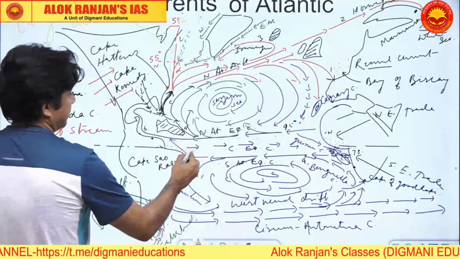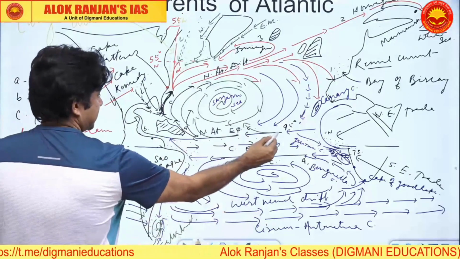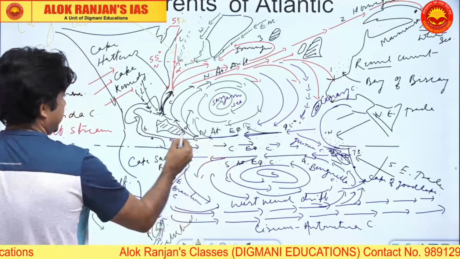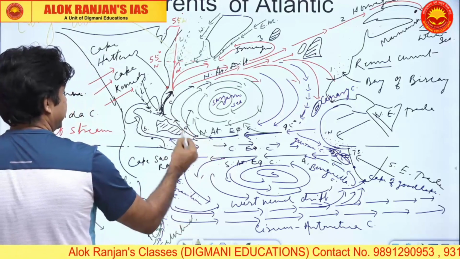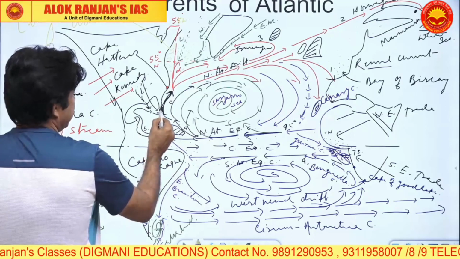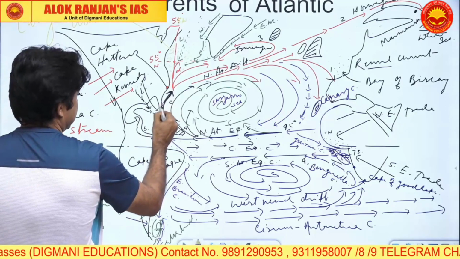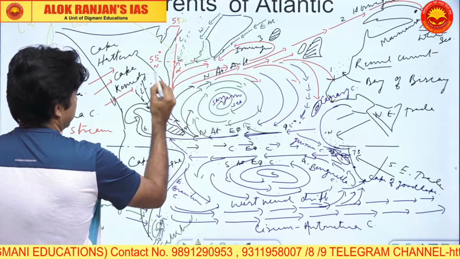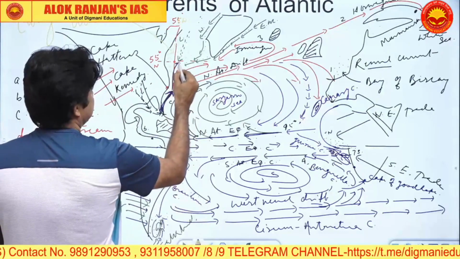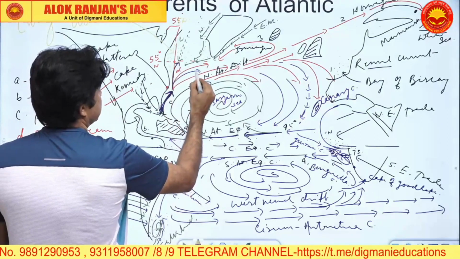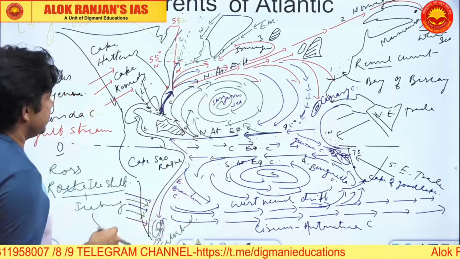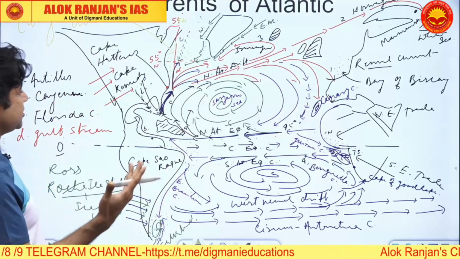So this Guinea Current will also be part of the equatorial current. Fine. Now the North Equatorial Current here is bifurcated by the West Indian Islands, and we have the Antilles and the Caribbean here. The two will join at Cape Kennedy until Cape Hatteras. This is called the Florida Current. And then we have the Gulf Stream here. Now Gulf Stream has many branches, and it has many bifurcations, trifurcations you can call it.